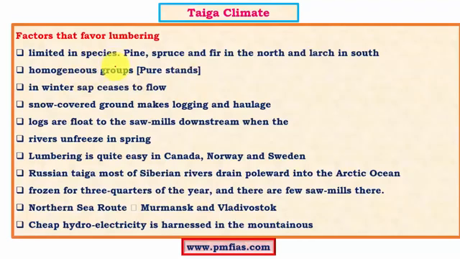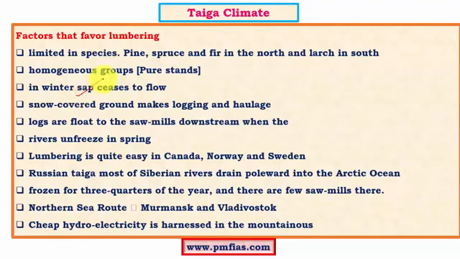Compare this with the tropical regions where there is a high number of species, and also they don't occur in homogeneous groups or pure stands. As a result, the timbering industry or lumbering industry in the tropical region is not quite as developed as in the case of the Arctic or subarctic region, like the taiga type of climatic region.